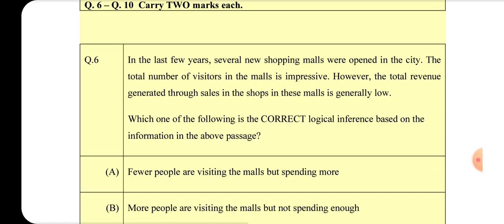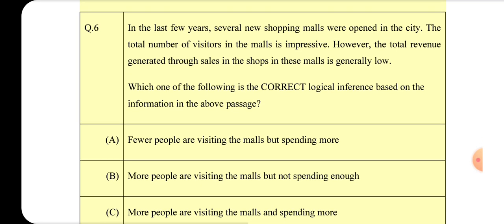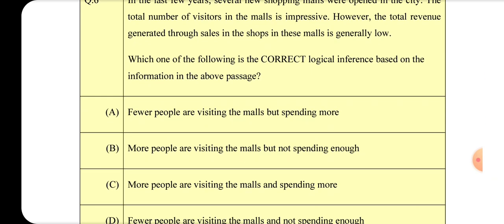GATE 2022 Life Sciences Excel, page 5 of 71. Q6 to Q10 carry 2 marks each. Q6. In the last few years, several new shopping malls were opened in the city. The total number of visitors in the malls is impressive. However, the total revenue generated through sales in the shops in these malls is generally low. Which one of the following is the correct logical inference based on the information in the above passage?